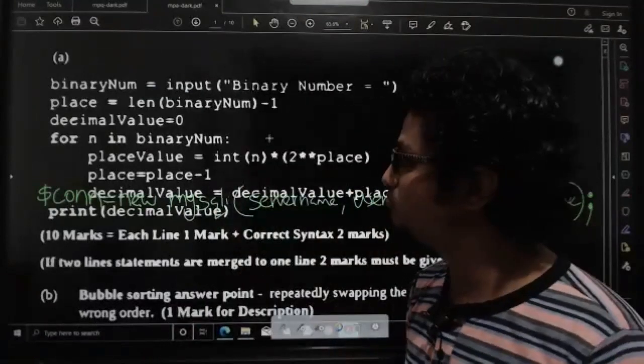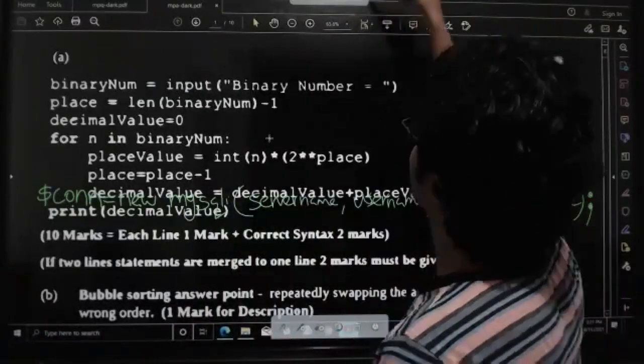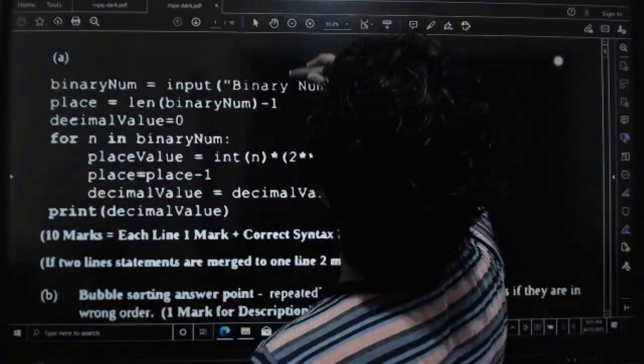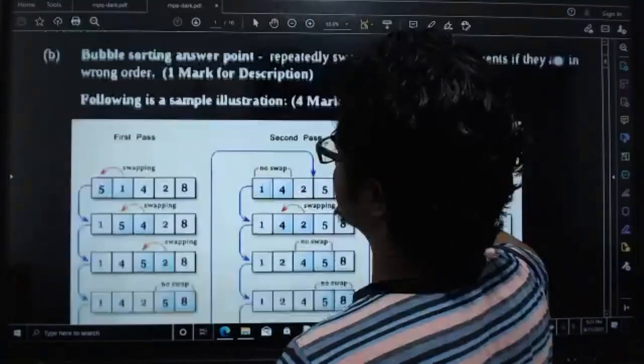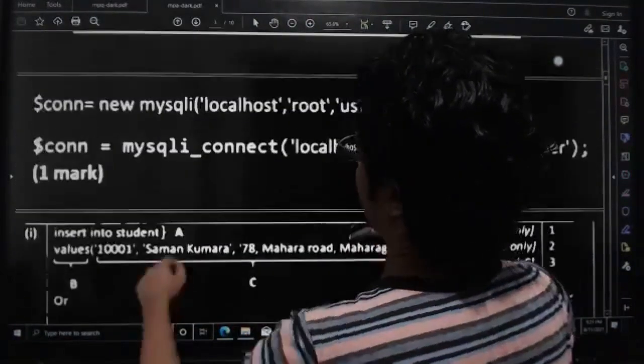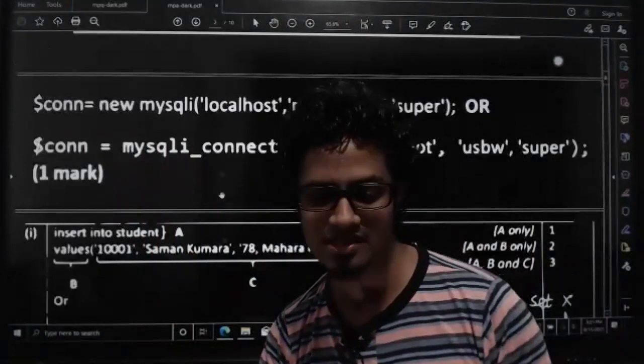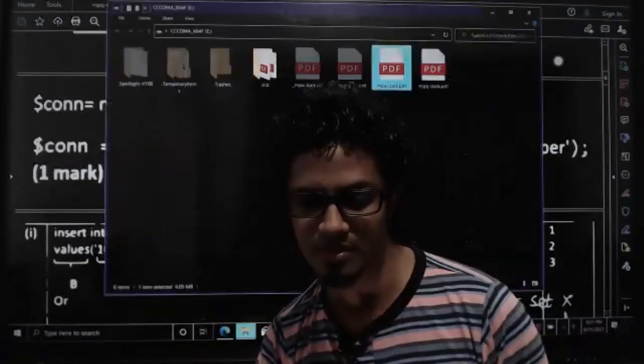If you look at the marking scheme here, there are two answers in the marking scheme. Now that's another problem, right?